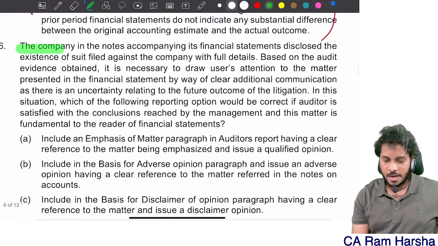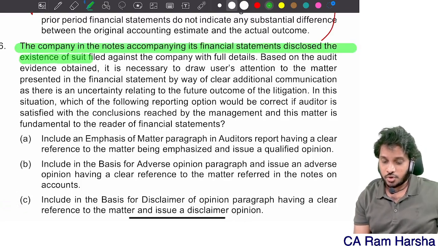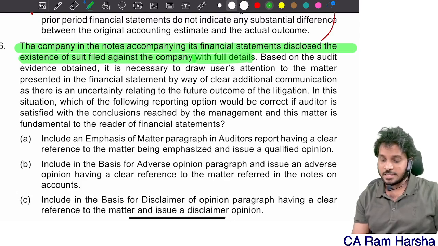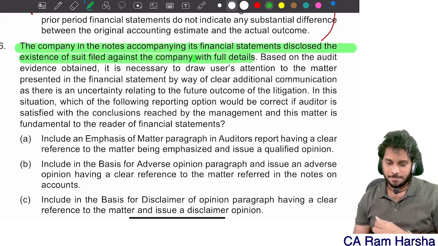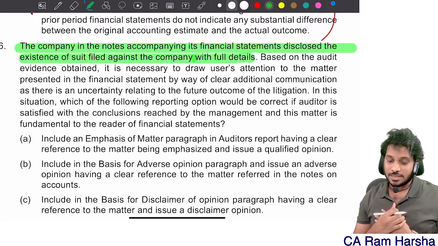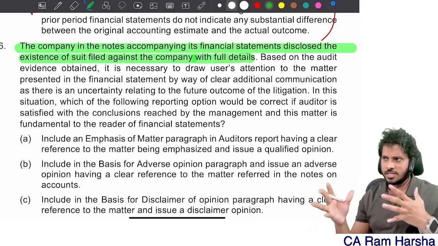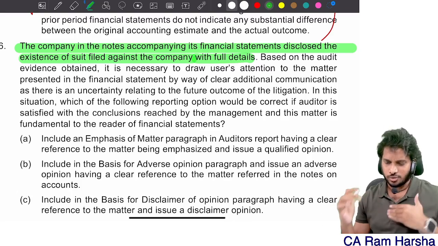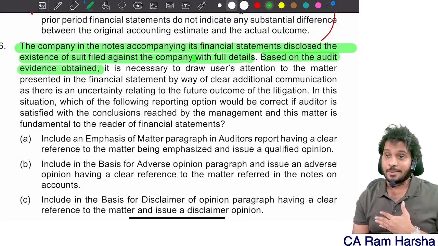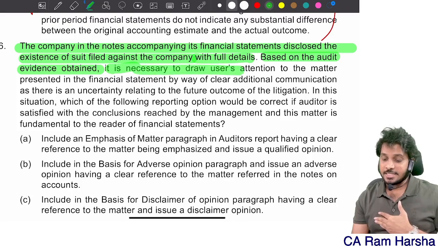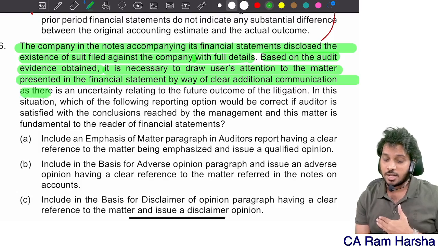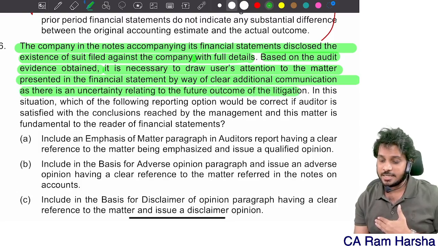Then the company in the notes accompanying its financial statements disclosed the existence of a suit filed against the company with the full details. So what is the pending case against the company? Honestly, they disclosed. Based on the audit evidence obtained, you felt it is necessary to draw users' attention to the matter presented in the financials by way of clear additional communication, as there is uncertainty related to the outcome of the litigation.